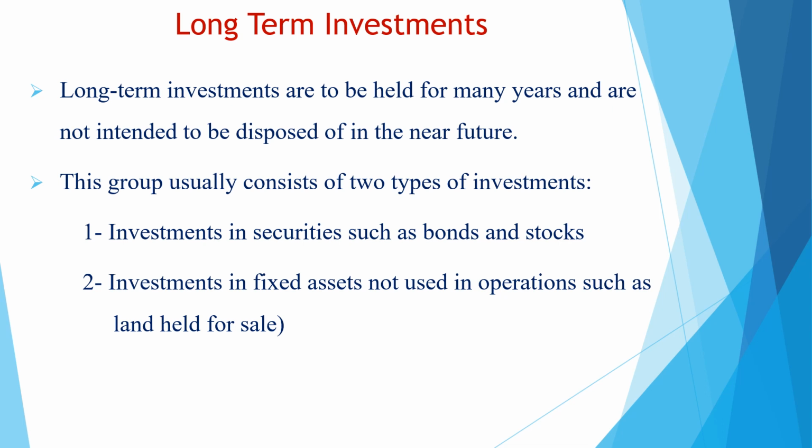Now we start with the second category of assets, the long-term investments. Long-term investment is investment for more than 1 year. It is for many years. It can be investment in securities, such as bonds and stocks. In this case, we purchase stocks and bonds and we hold them for many years. The second one is the investment in fixed assets. For example, when we buy land or a building for many years, not intended to be sold in the near future. These are long-term investments.